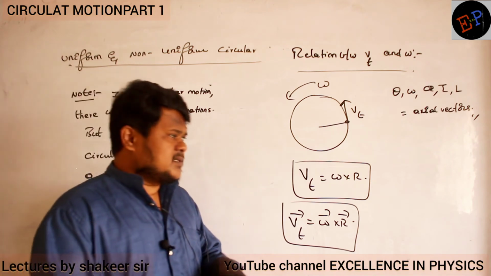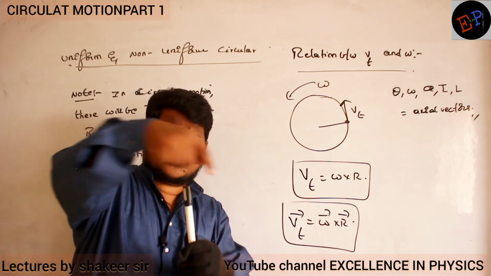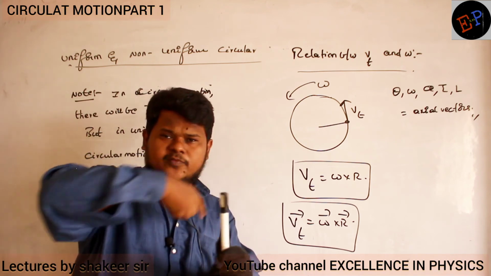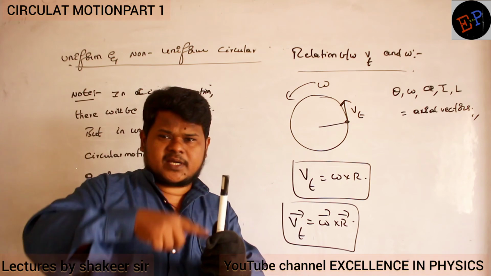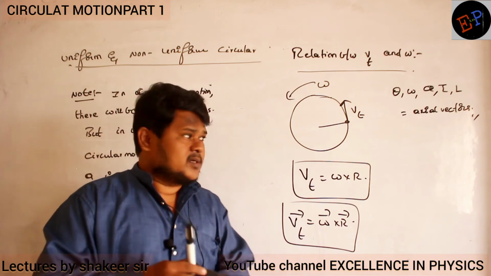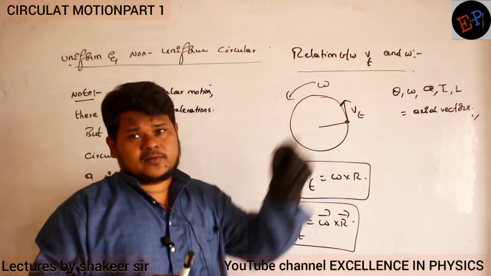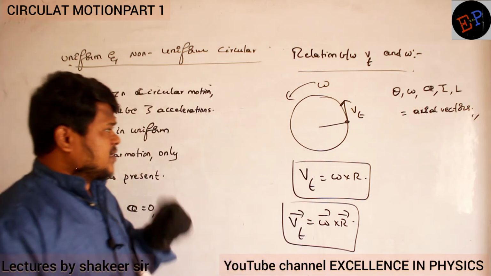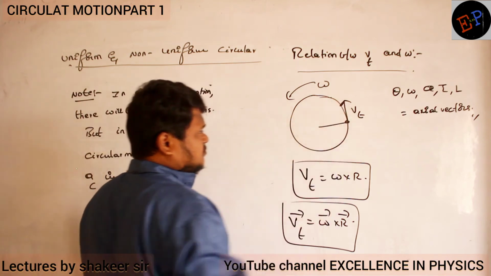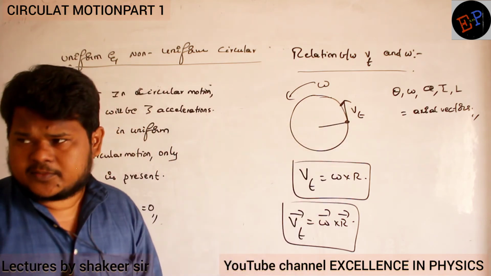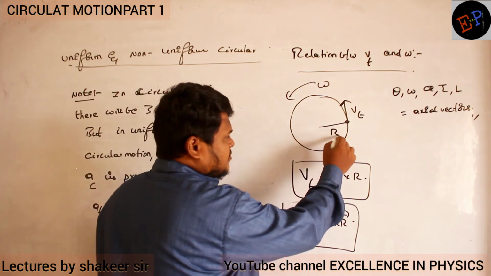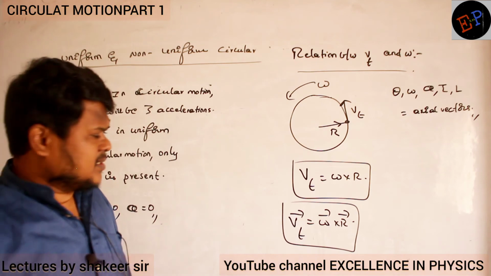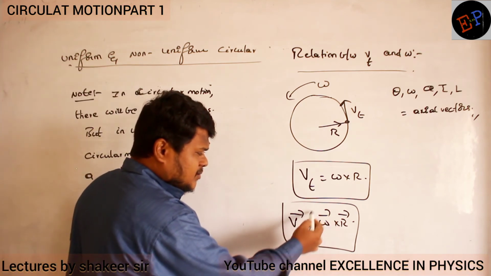Consider this is the axis, and around this one bodies are moving. So to this axis we are tying a thread and moving in a circular path. Then this becomes the axis. Around this axis bodies are moving, so theta, omega, alpha, torque and angular momentum will be in the direction of the axis only. For example, this is the direction of tangential velocity. Radius is also in this direction. Tangential velocity is in this direction. Now can you say what is the direction of omega?